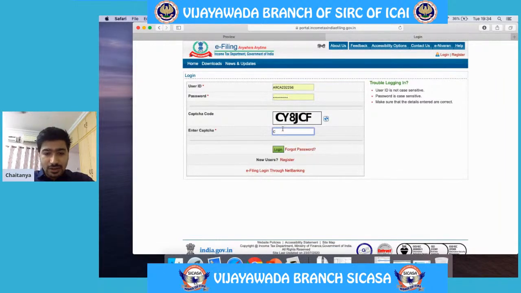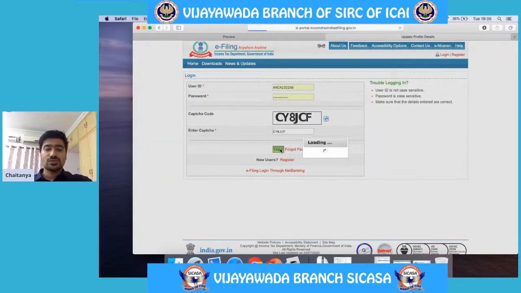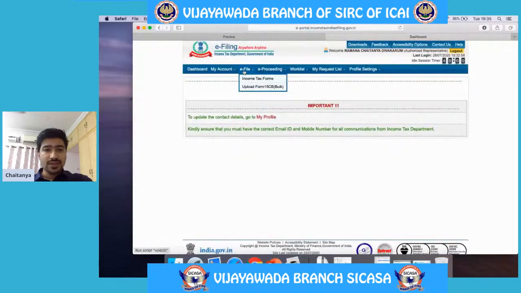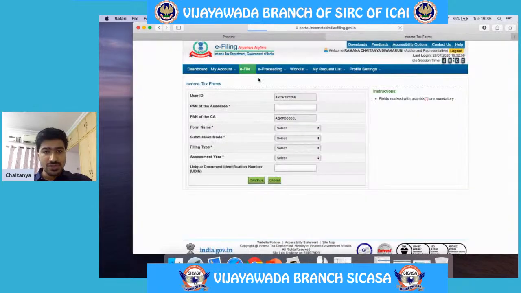So after the authorization being given, then the CA has to log in to his account, and then here there will be an option to file income tax forms.